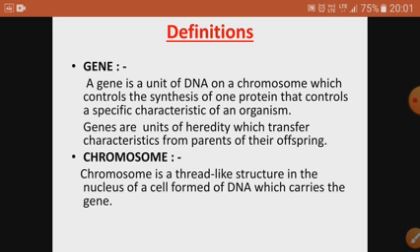Now next comes the chromosomes. What are chromosomes? As I have clearly told you, chromosomes are the thread-like structures in the nucleus, and they are made up of DNA, and DNA carries genes. So you should be very clear about the concept and the relationship between them. All of them, gene, chromosome, DNA, are hereditary material only, and the smallest unit of DNA is gene.